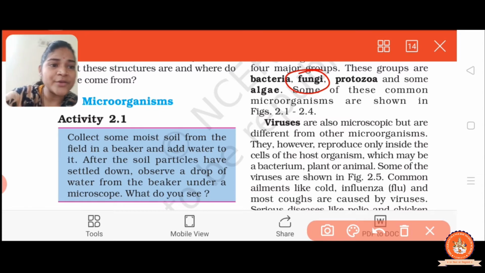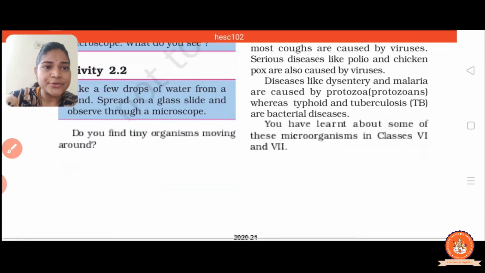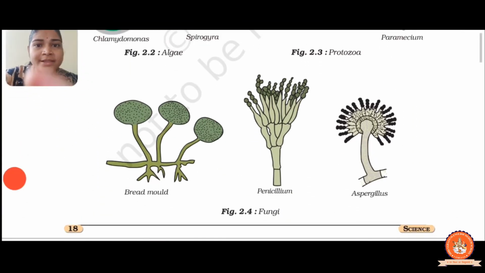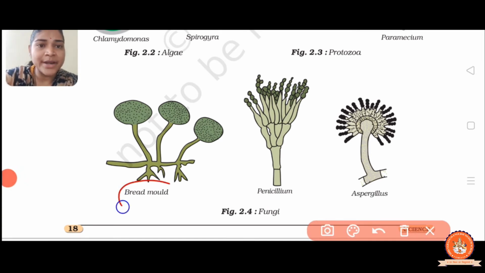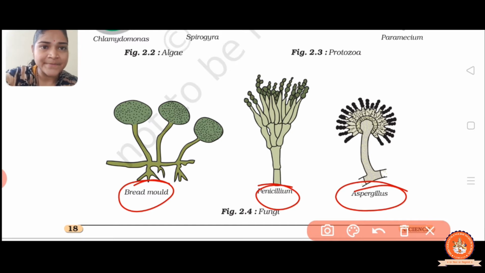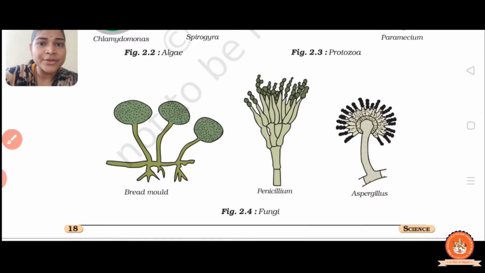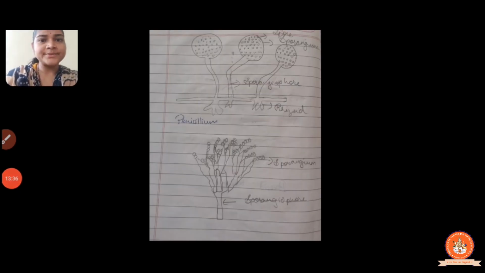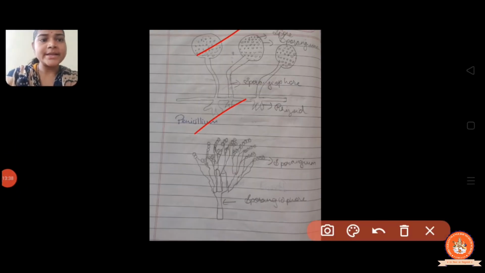So examples of fungi are given to you. See the figure, the diagram of fungi. So here is the fungi. There are three examples: bread mold, penicillium and aspergillus. Now let us see the labeled diagram of the fungi, right? Here are the bread mold, penicillium and aspergillus, right? So first we discuss the bread mold.